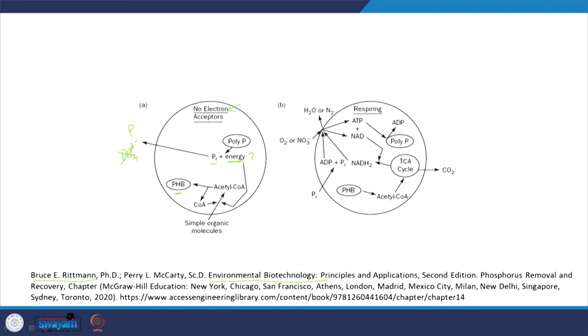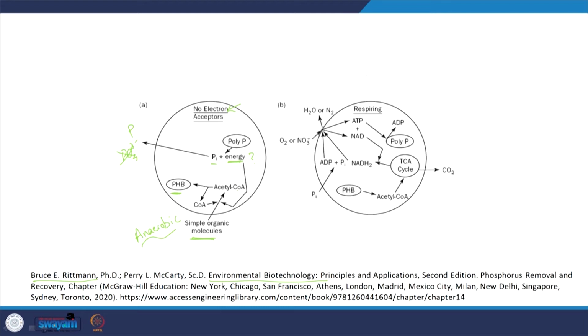And obviously for the formation of this, where is the carbon coming from? It is coming from the fermentation byproducts in this particular anaerobic condition. This is the anaerobic condition. So here we see that they are accumulating carbon and electron donor source.